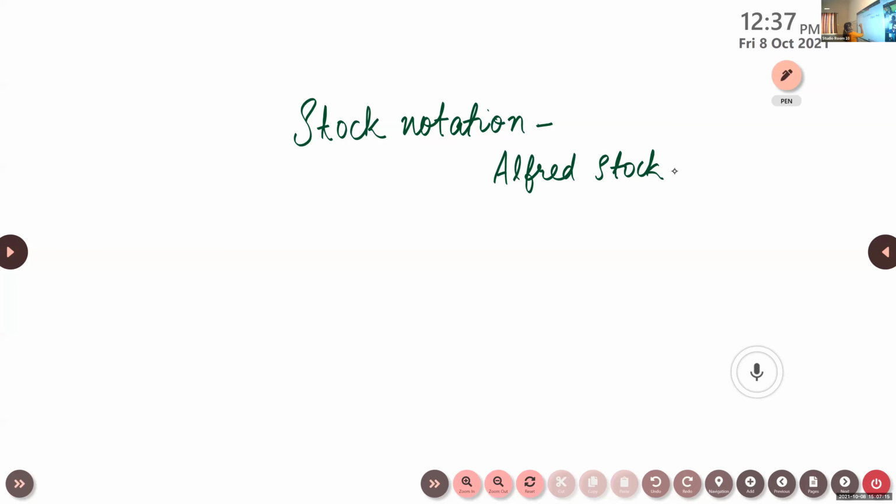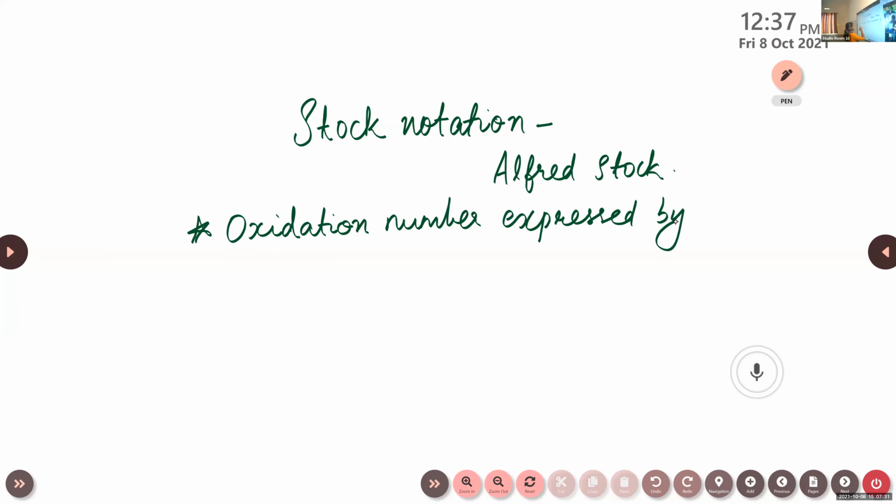Oxidation number expressed by Roman numeral in parenthesis. What is parenthesis? Yes, like this, in brackets.